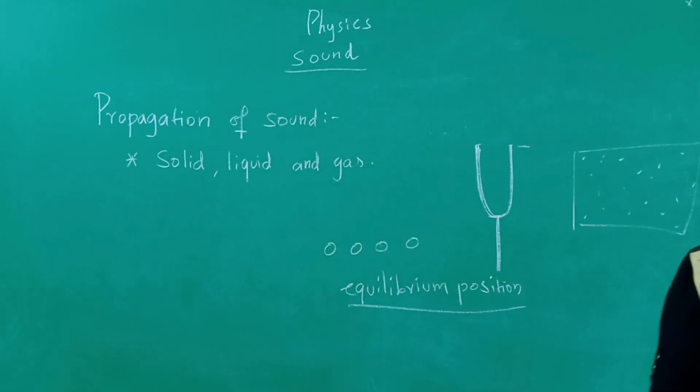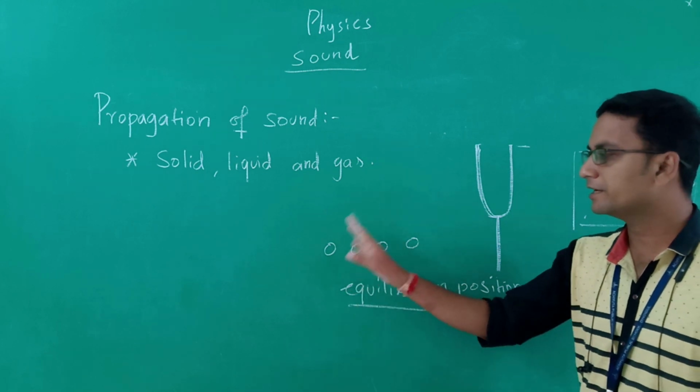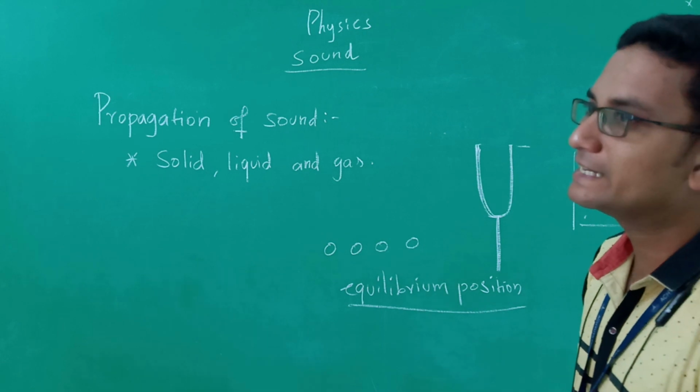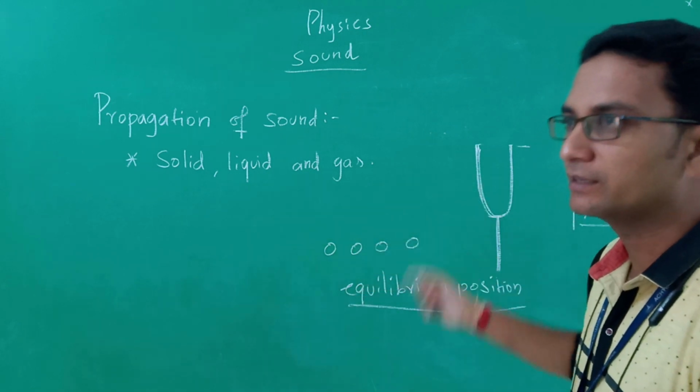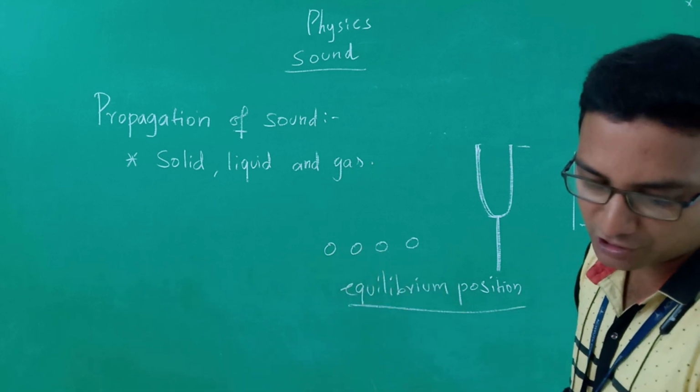So there won't be any displacement of the particle. It won't move from the equilibrium position. It will return back to the original position. So keep in mind, they won't be displaced to another position. There might be some displacement, and it will be coming back to the original position itself.